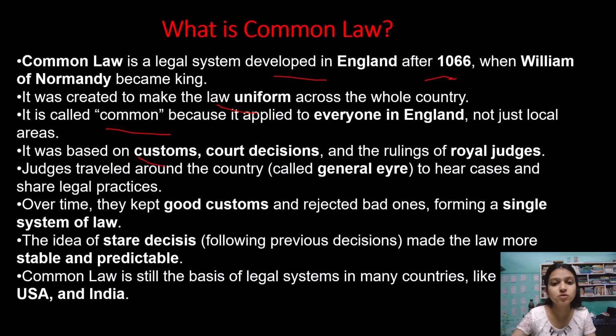It was based on customs, court decisions, and the rulings of the royal judges. So these are the foundations of the common law. Judges traveled around the country, called general eyre, to hear cases and share legal practices. So judges were traveling around the country in order to understand the cases and to share legal practices. Over time, they kept good customs and rejected bad ones, forming a single system of law. So based on the cases they heard, whatever they found valuable and beneficial, they started to add into the common law, and they rejected the ones they felt were not suitable for society.